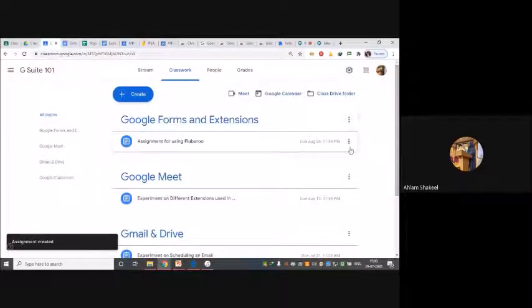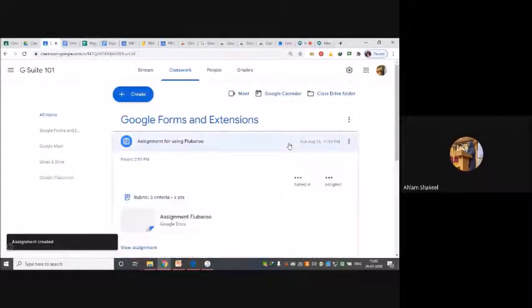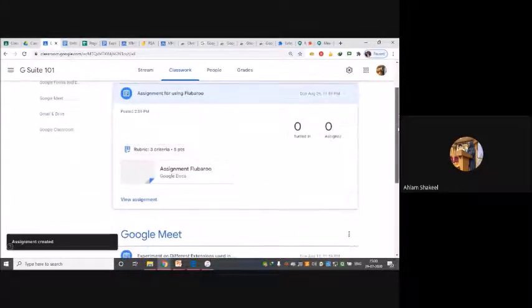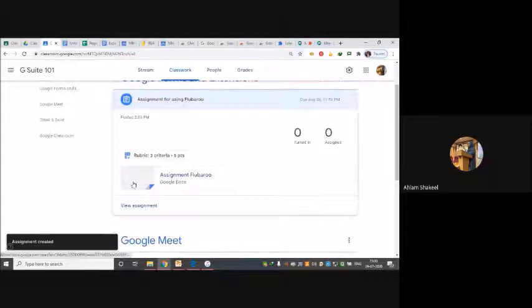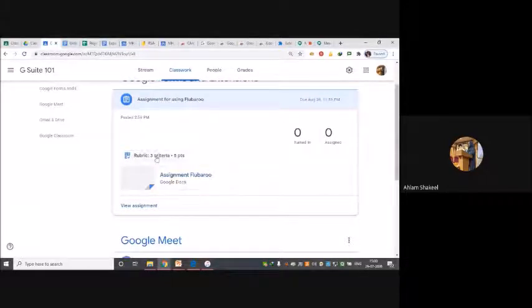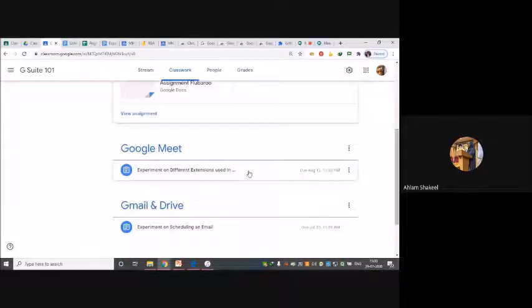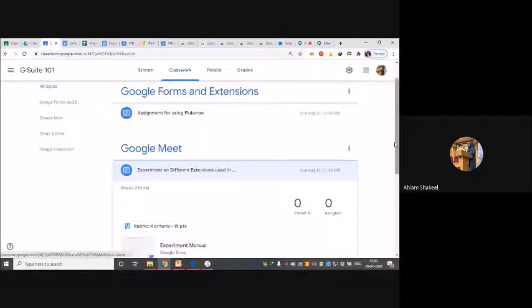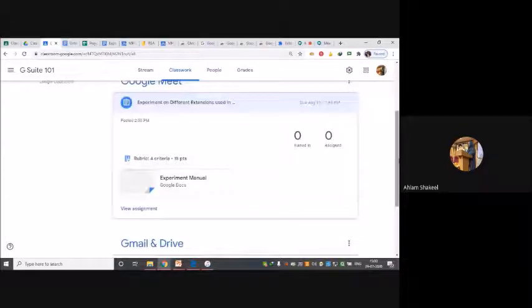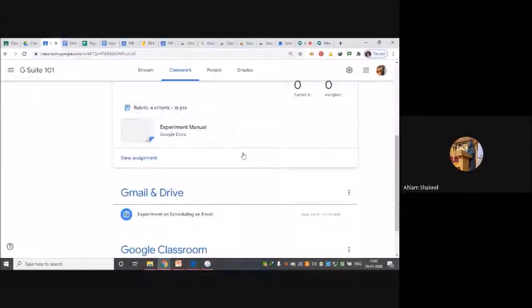Okay. So now, if you see this particular assignment, you can see that there's a file over here. Okay, and the rubric that I'm using is a 5 points rubric, and 3 criteria are there, and 0 students have been assigned and 0 turned in. Okay, similarly over here, I can see that whichever things I've assigned, I can see how many people have turned in. Now, the turned in criteria, I hope everybody is understanding this part.